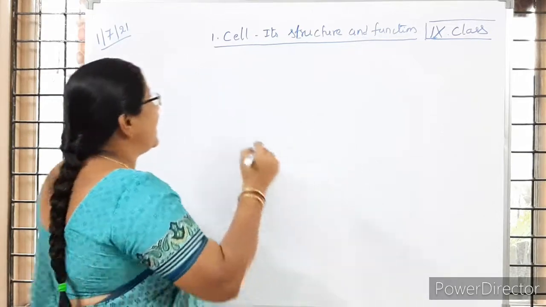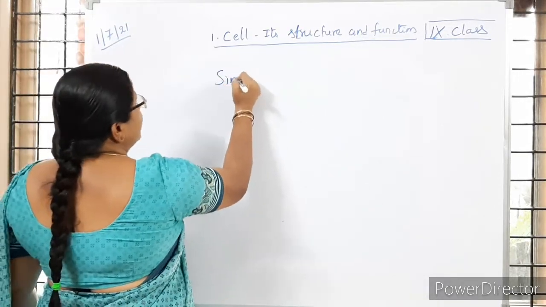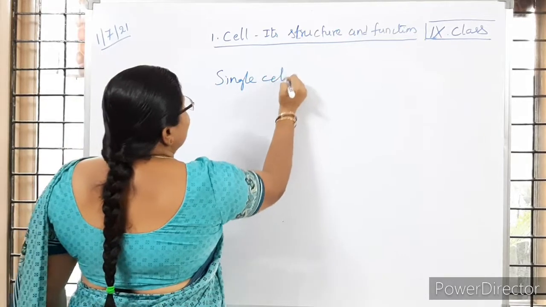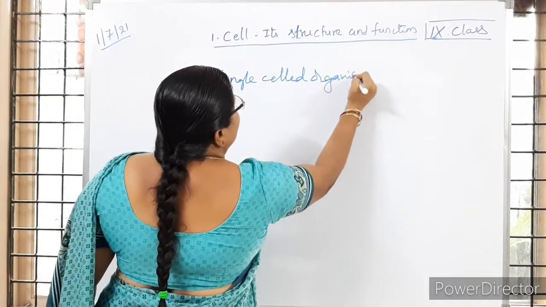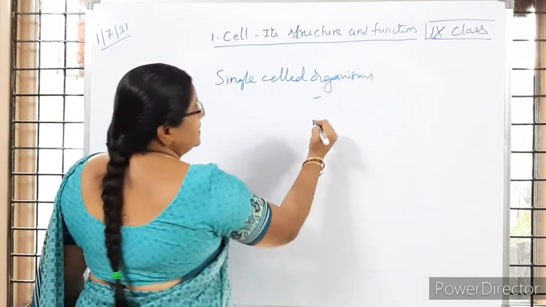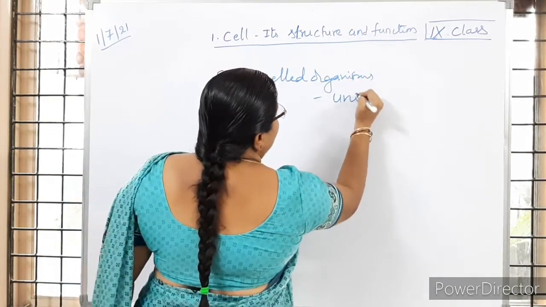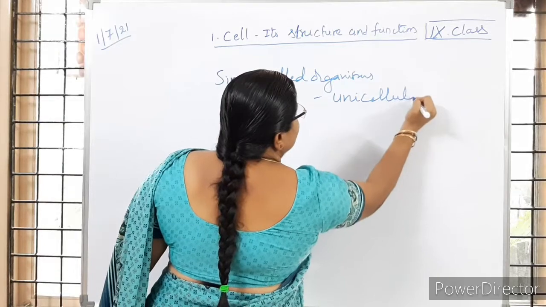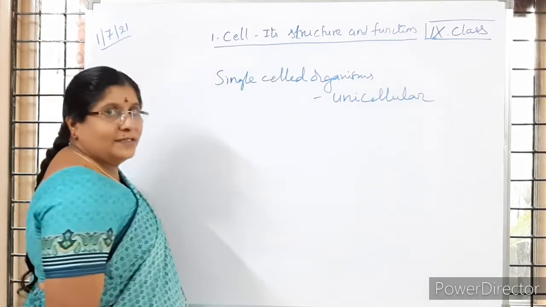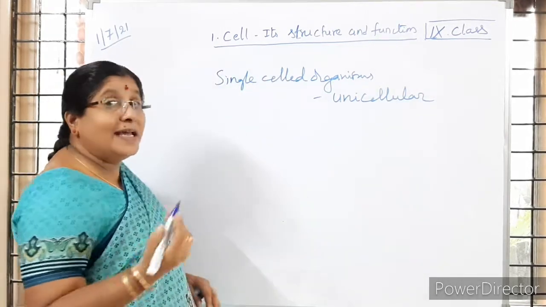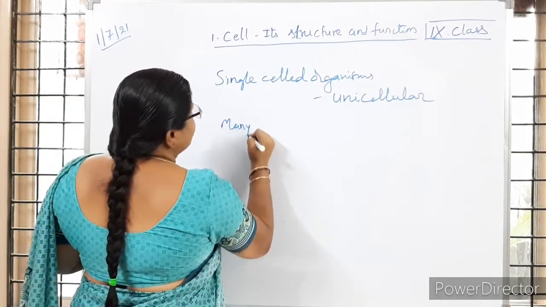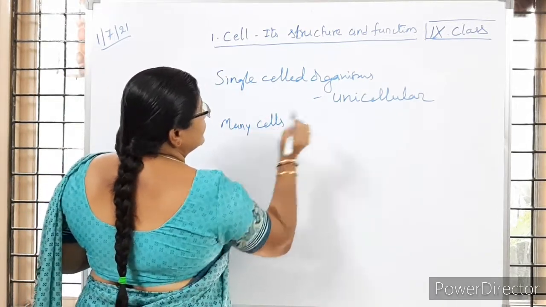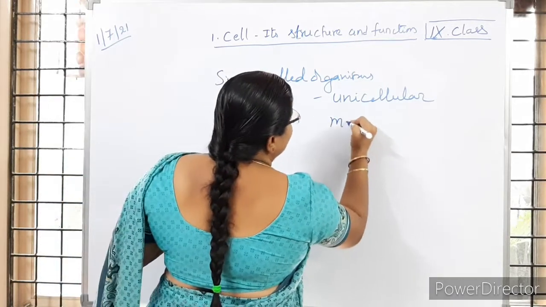The single celled organisms are called unicellular organisms, is it not?